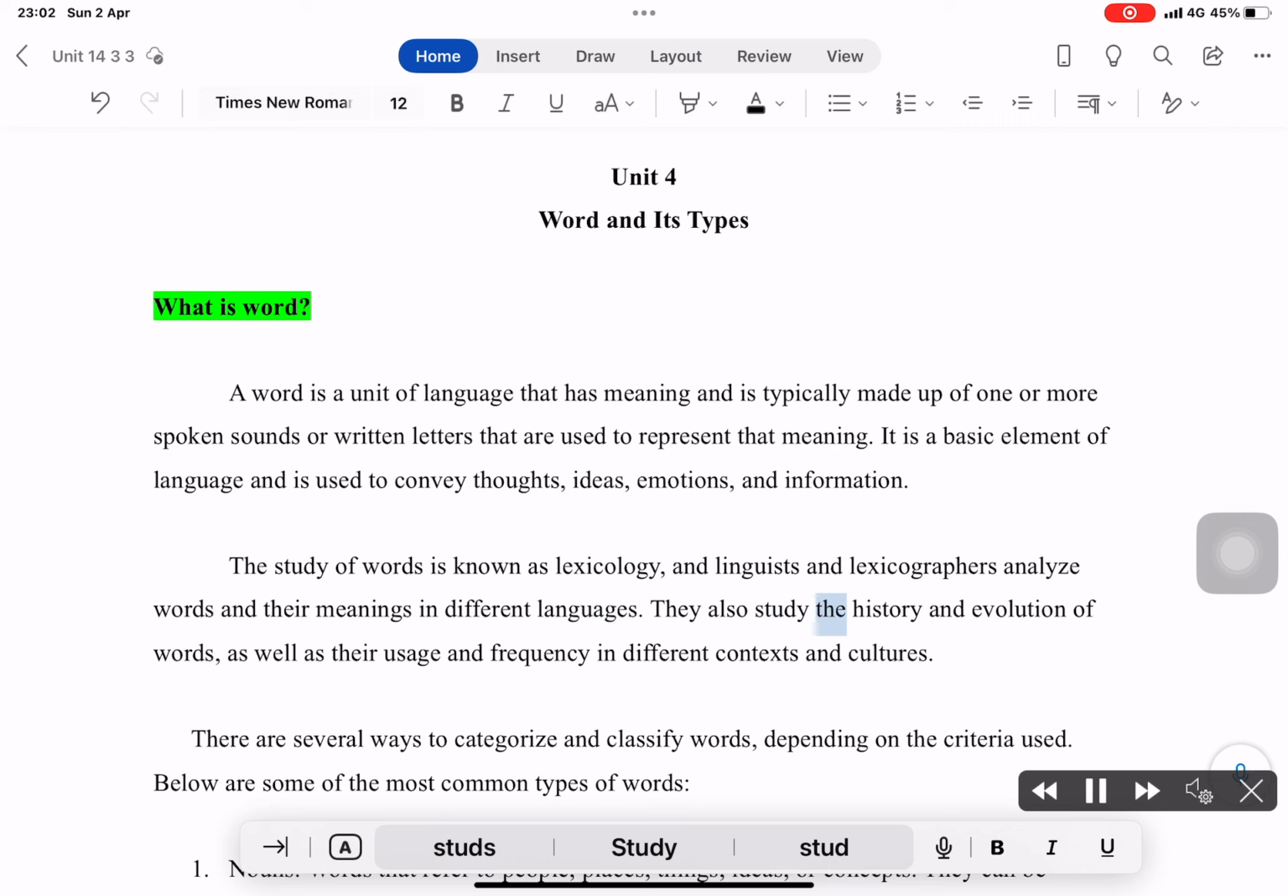They also study the history and evolution of words, as well as their usage and frequency in different contexts and cultures. There are several ways to categorize and classify words, depending on the criteria used. Below are some of the most common types of words.